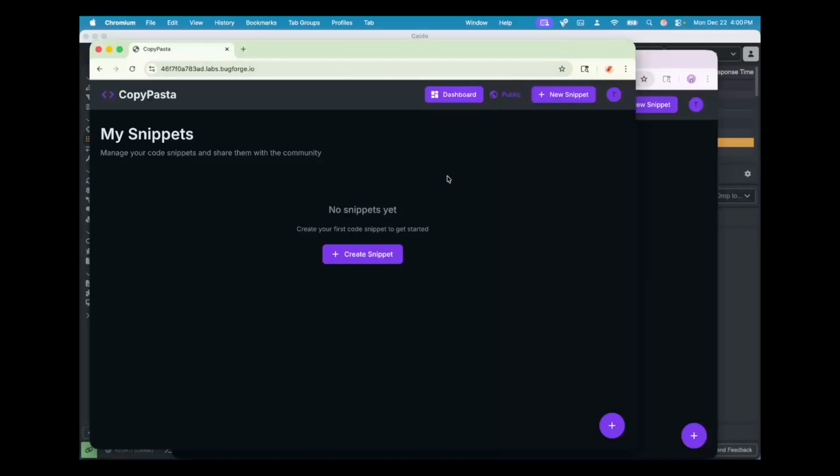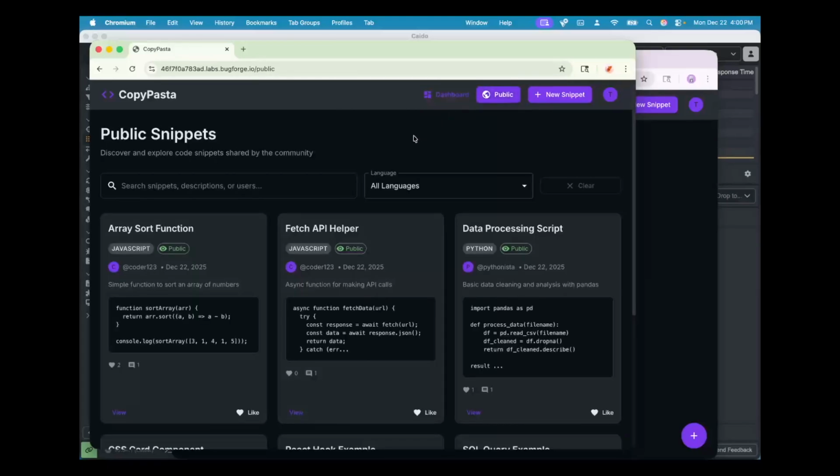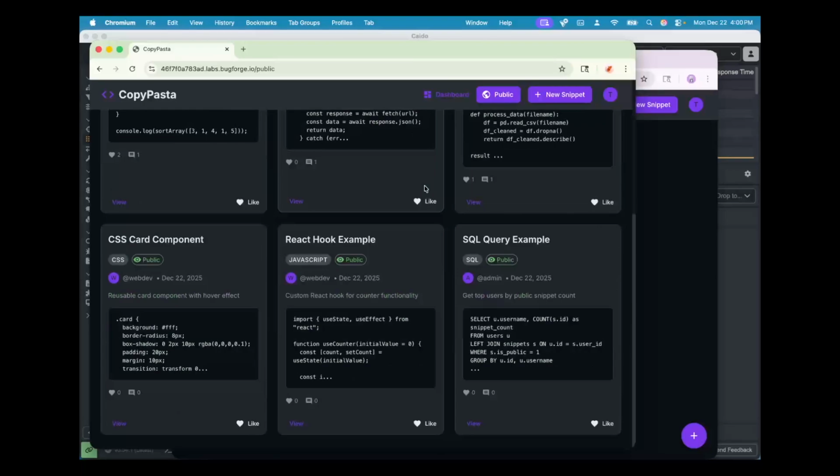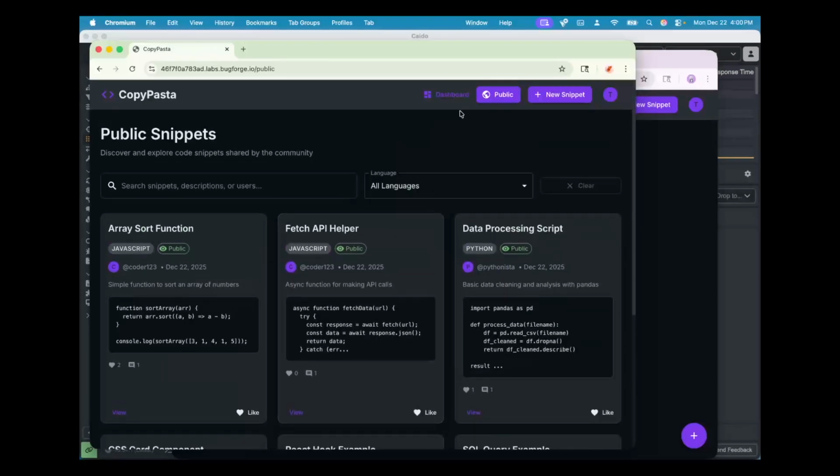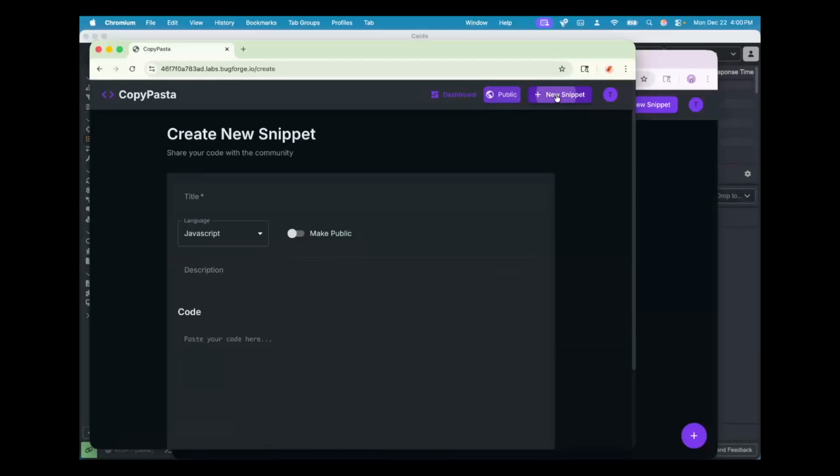Once you're there, if you take a look, this is your dashboard. There's a number of public snippets that you can view here, and you have the ability to create a new snippet. So I'm just going to do that, and I'll just say hello world, and say hello.